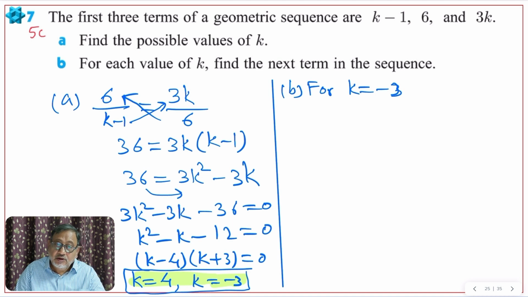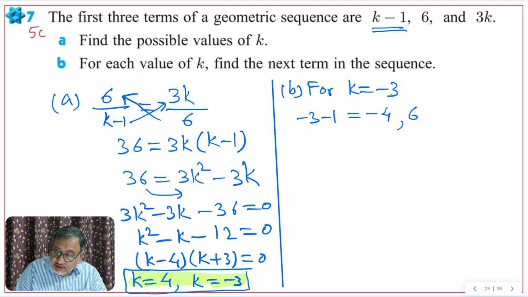The first term is k minus 1, so negative 3 minus 1 will be negative 4. The second term 6 is already given here. And the third term 3k will be 3 times negative 3, which is negative 9.